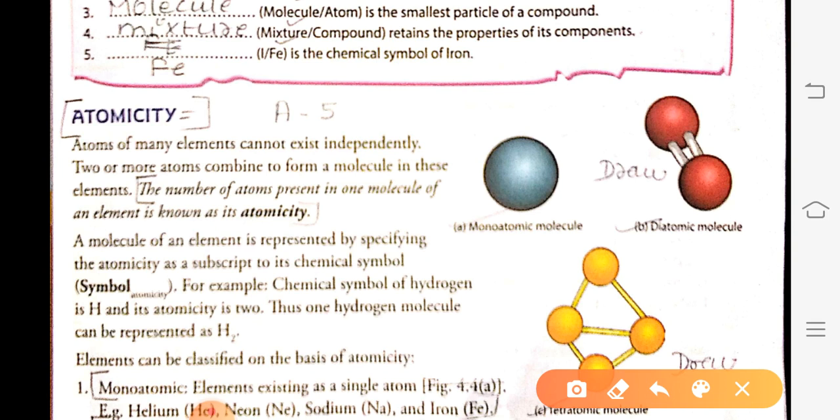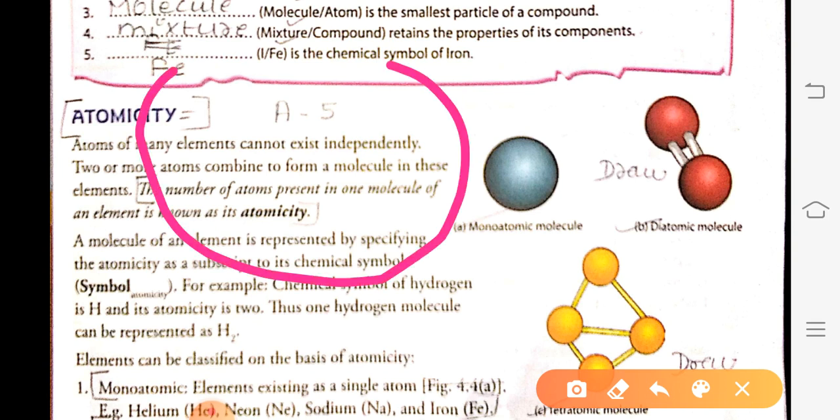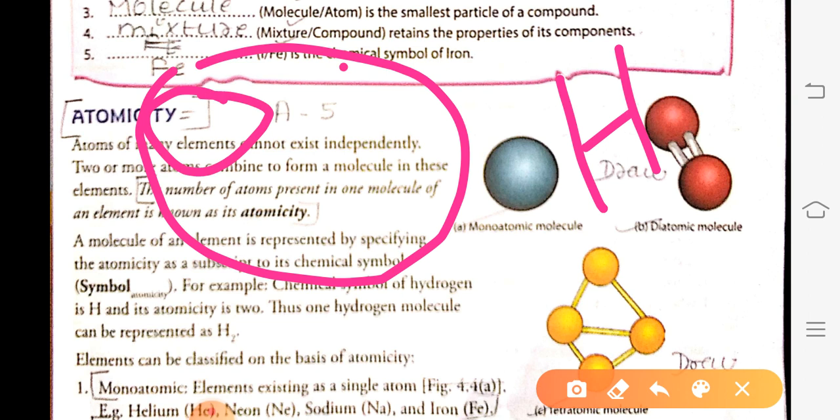For example, if there is an element hydrogen, represented by H, and the molecule of hydrogen consists of two atoms, then what will be the atomicity of hydrogen? H2.